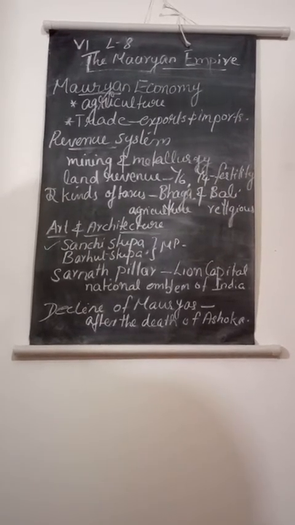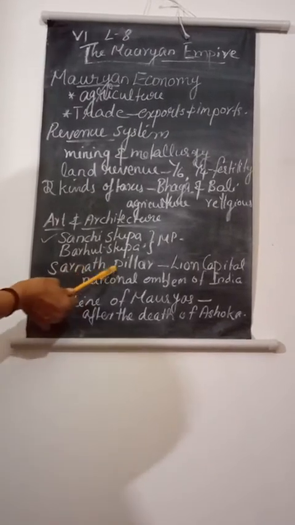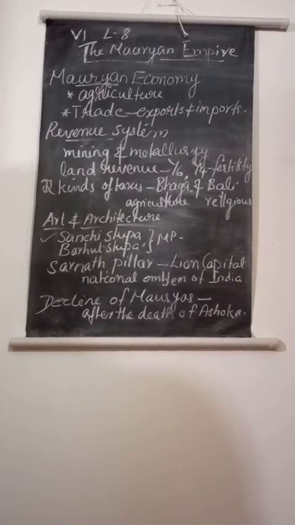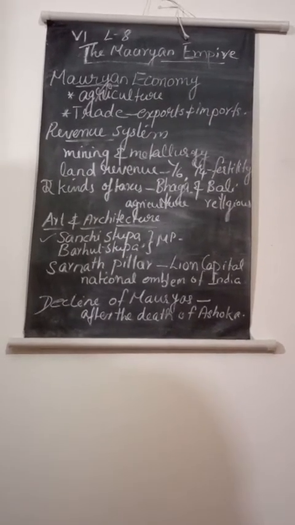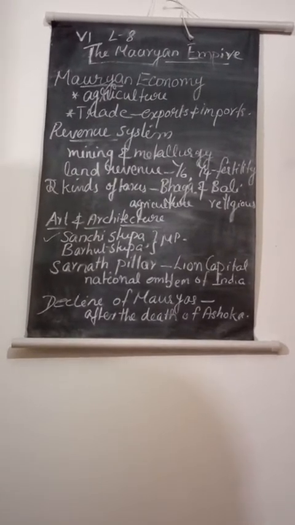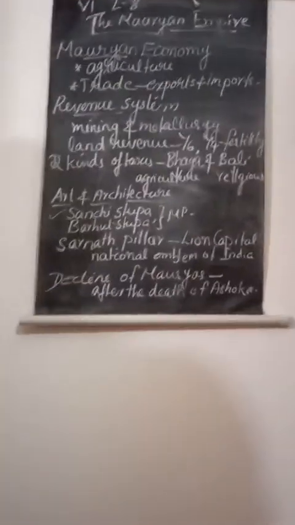The most famous of these is the Sarnath pillar. It is very famous, very important, and very familiar to us. It has the lion capital, with 4 lions sitting back to back so that they face 4 different directions, showing that all directions are equal.